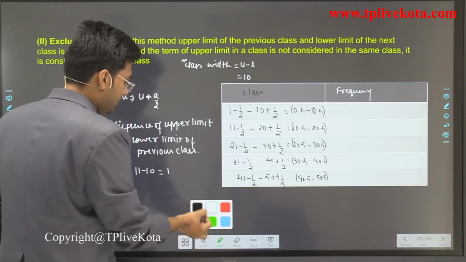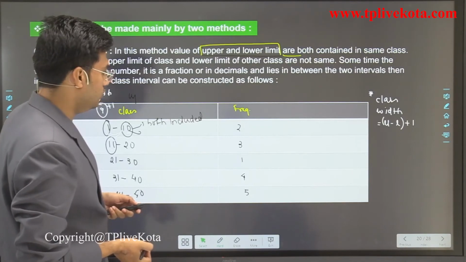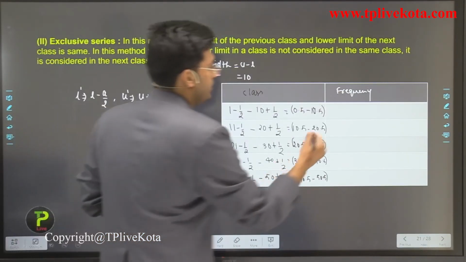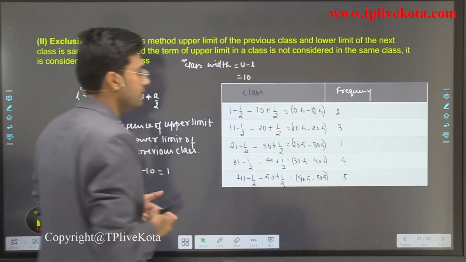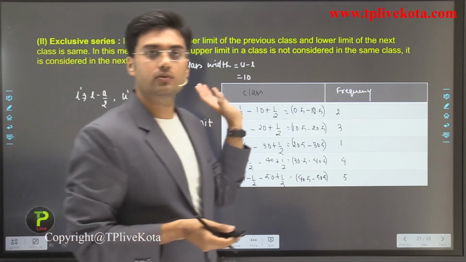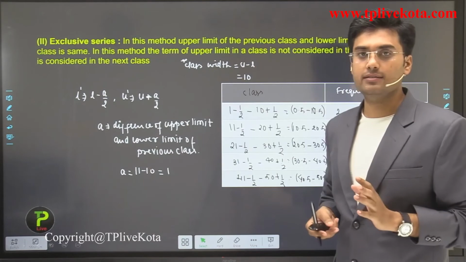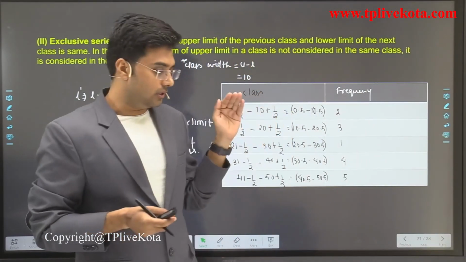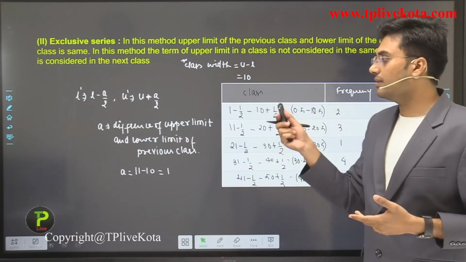Frequency in the previous example, what are the frequencies? So here 2, 3, 1, 4, 5. So this is the conversion of inclusive series to exclusive series. Clear? So students, I hope you understand this, and this is a very important term here, because to construct the cumulative frequency distribution we require this concept.